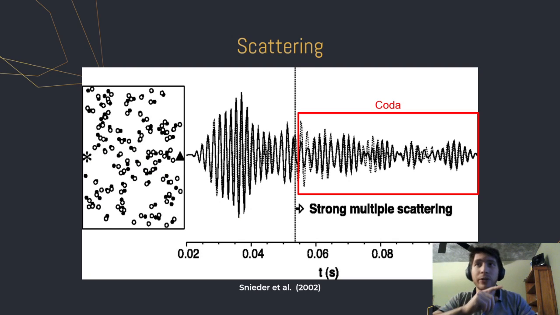This shows 100 scatterers before and after a perturbation, and the waveform recorded before and after the perturbation at the receiver, which is the triangle in the graph, are shown on the right with the solid and dashed line respectively. As we can see, the non-perturbed solid line has a lower amplitude than the perturbed dashed line as we move to the right of the vertical bar in the seismogram. And these larger amplitudes signify strong and obvious scattering in the seismogram. And this trailing energy after the wavefront is what we call coda, and is how we observe scattering.